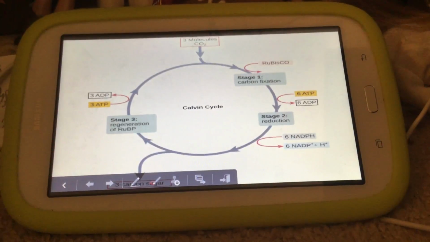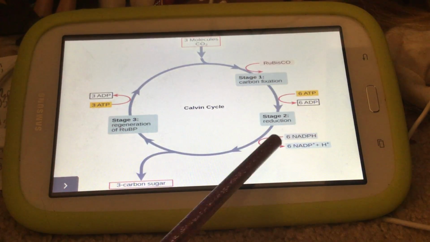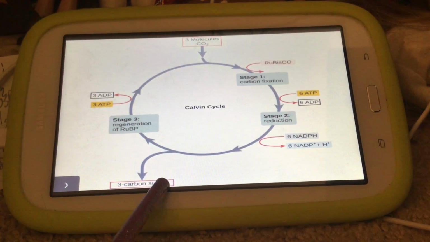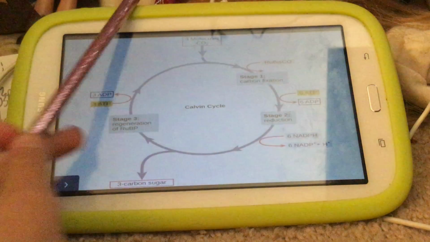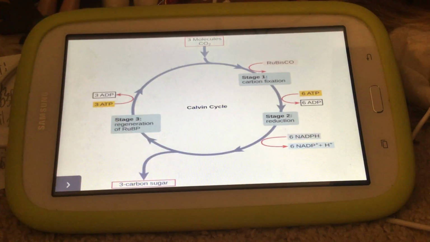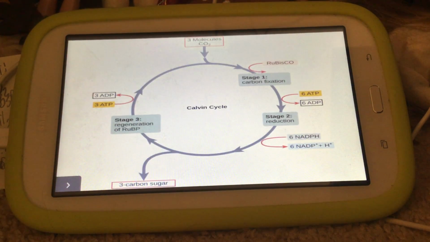And then there's stage 2, which is reduction. They consume 6 ATPs and 6 NADPHs. It generates 1 G3P, or a 3-carbon sugar. It regenerates RuBP, spending ATPs. 5 molecules of G3P come back, and 6 molecules of RuBP are generated.